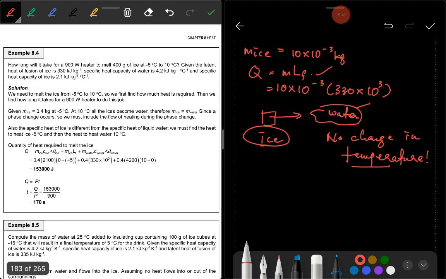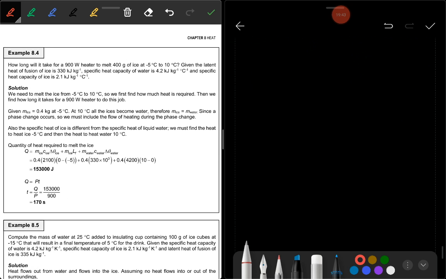Okay, look at example 8.4. How long will it take for a 900 watt heater to melt 400 gram of ice from minus 5 to 10 Celsius degree?